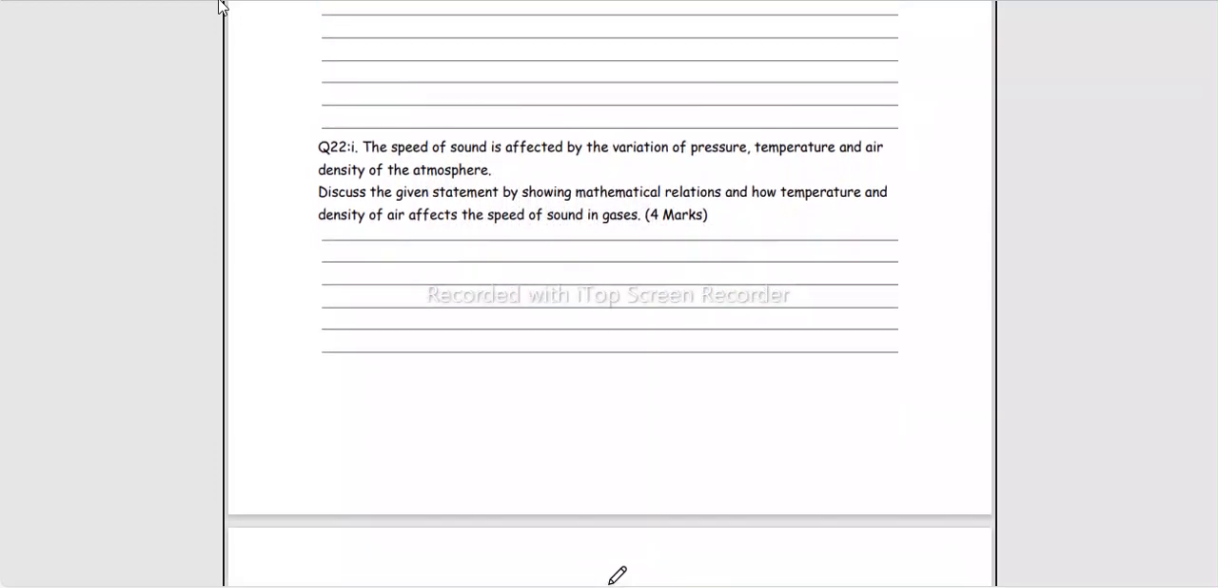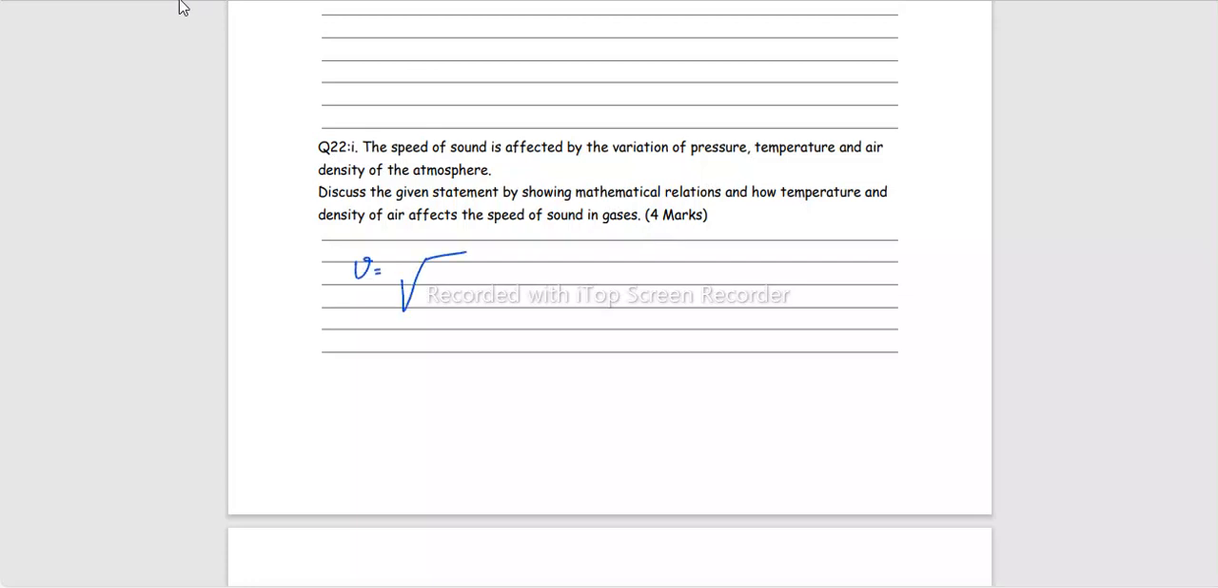Then, speed of sound is affected by the variation of pressure, temperature, and air density of the atmosphere. Discuss the given statement by showing the mathematical relation and how temperature and density of air affect the speed of sound in gases. We've seen it in MCQ and in questions as well. No effect due to pressure changes. With temperature increase, speed increases; with density increase, speed decreases. They are asking with the help of a mathematical expression, so let's just mention it here. Corrected equation of Laplace, this shows that velocity is inversely related to the square root of density. And how do we present temperature?